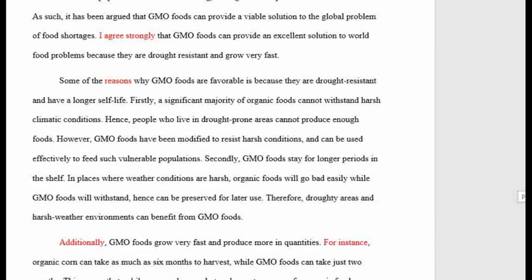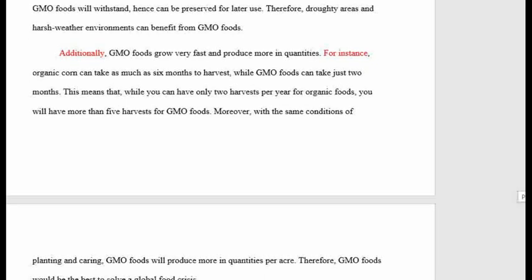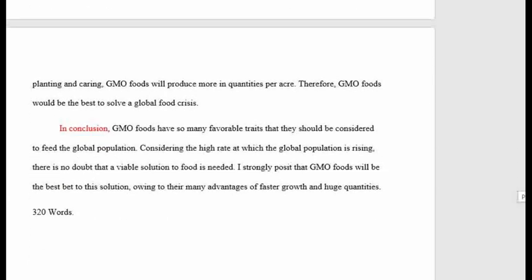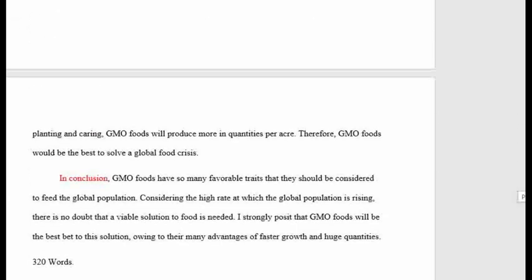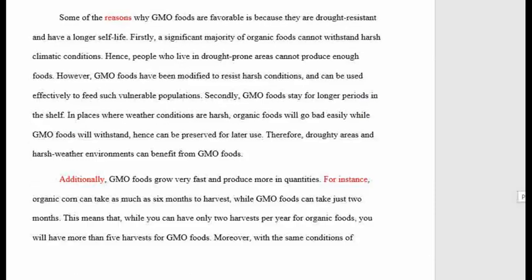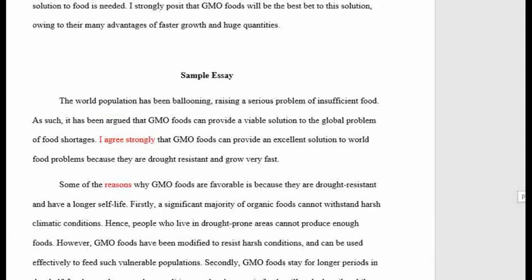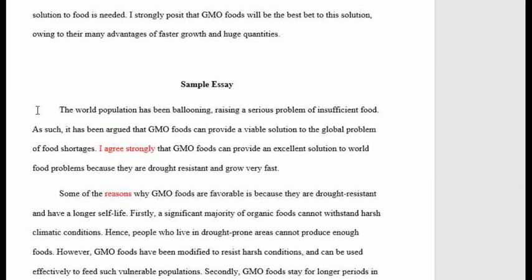It has the first body paragraph. It has the second body paragraph. It has the conclusion. So that's a 4-paragraph structure, and you can see that there is indentation. The sentences are not starting at the edge. There is indentation. This is usually 0.5 inches.